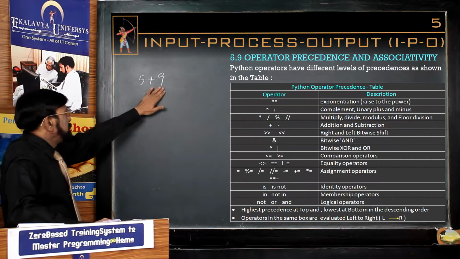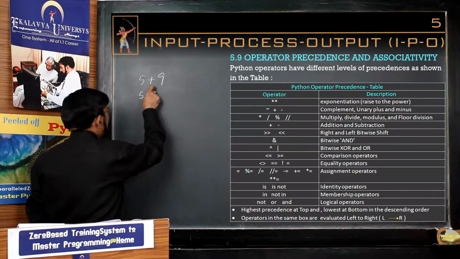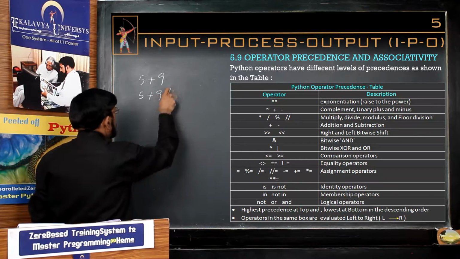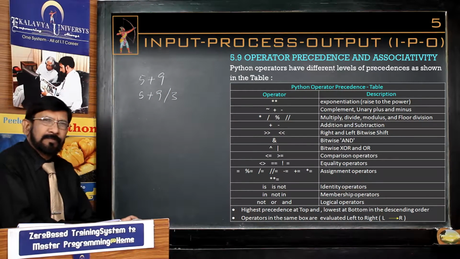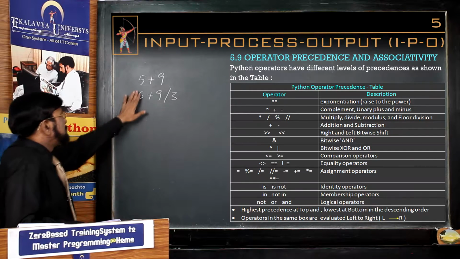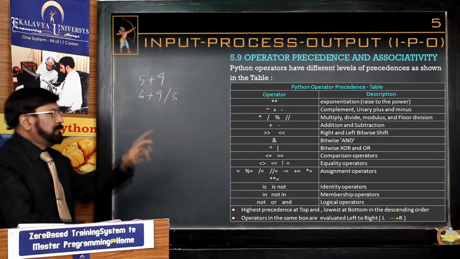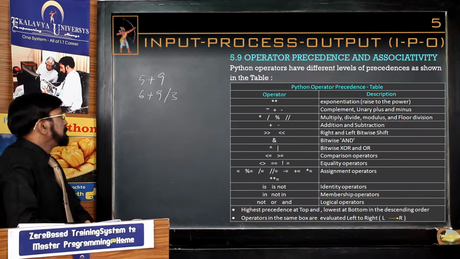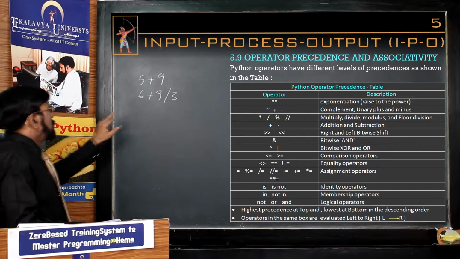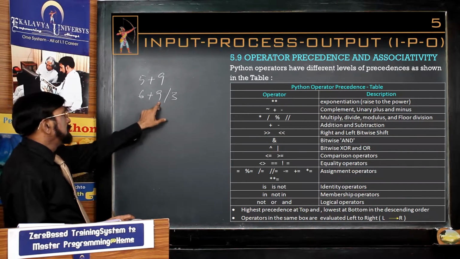Now with a simple example I will tell you. I extend it slightly: 5 plus 9 by 3. If you do not know the precedence rule, I make it 6 by 3. Now, if you do not know the rules of precedence and associativity, and if you simply calculate, what would be the result? 6 plus 9, 15, by 3.